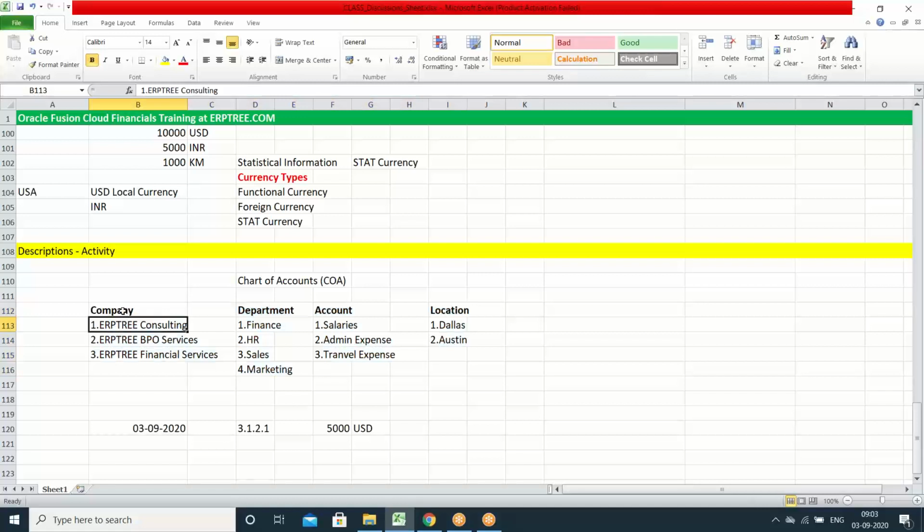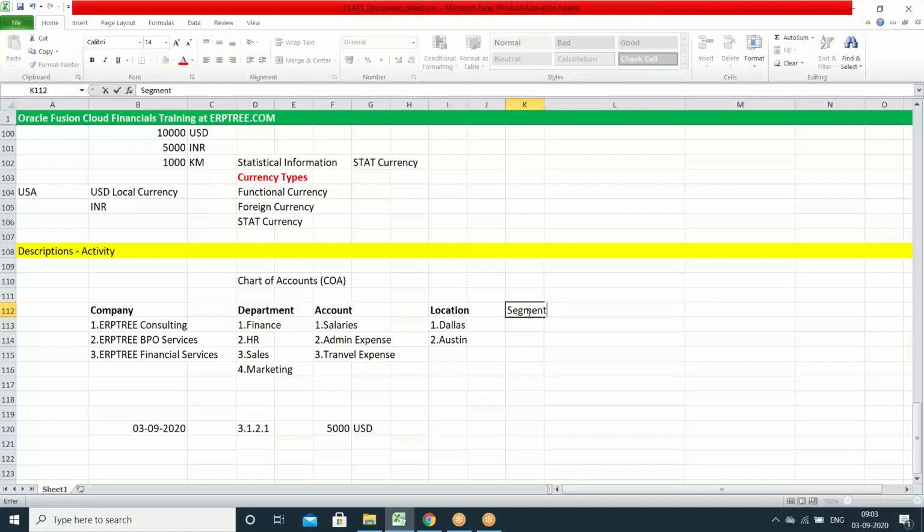See, these are the titles. These are the companies. For the company, the title is company. These are departments. These are accounts. These are locations. In the system, if you want to create these titles like company, department, account, as per system, these all we call as segments.